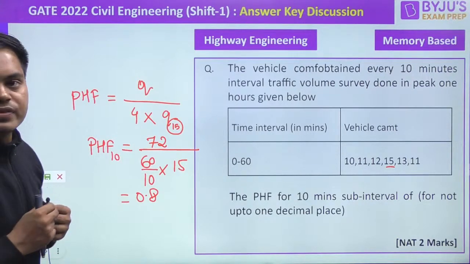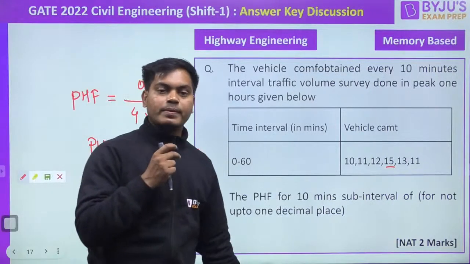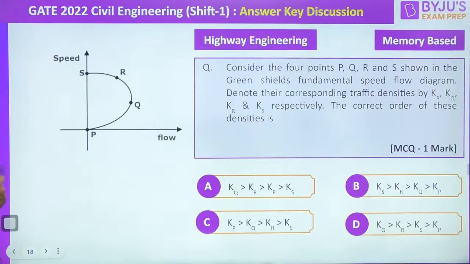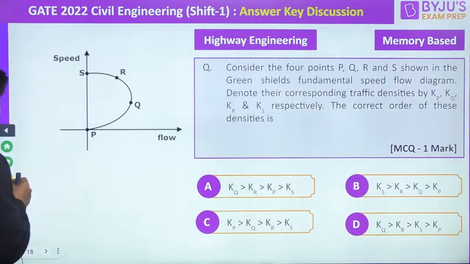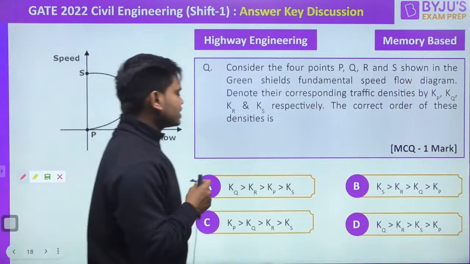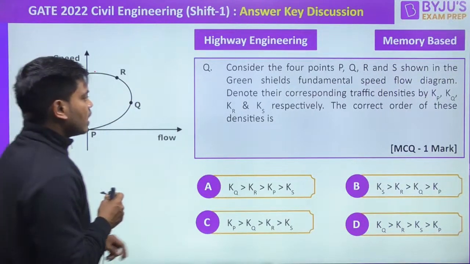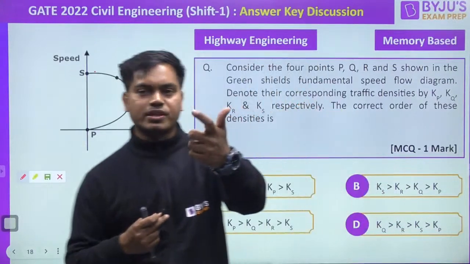Okay, perfect. Let's move to the next question, and it will be coming from highway engineering only, I guess. Okay, let's go to this question. Beautiful question it is. Let's understand what they are trying to say here. Consider the 4 points P, Q, R, S, shown on the Greenshields fundamental speed-flow diagram. This is about the Greenshields distribution, everybody.